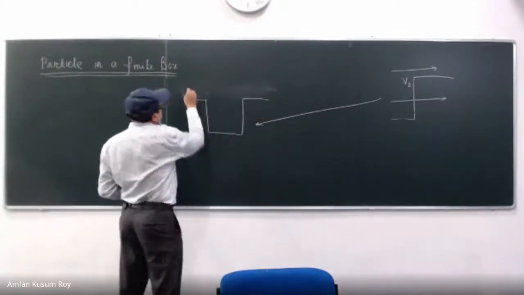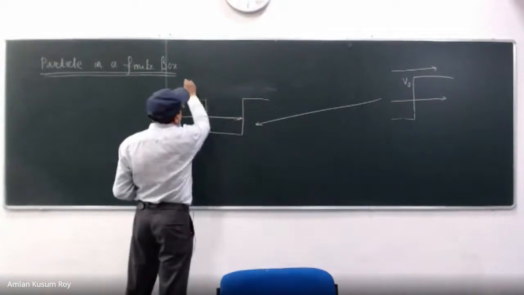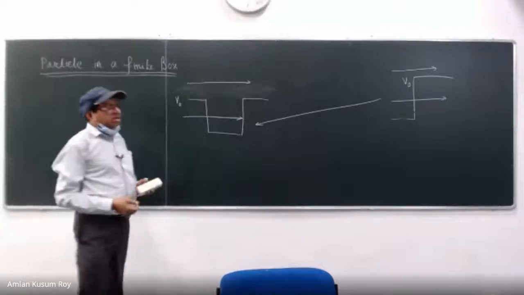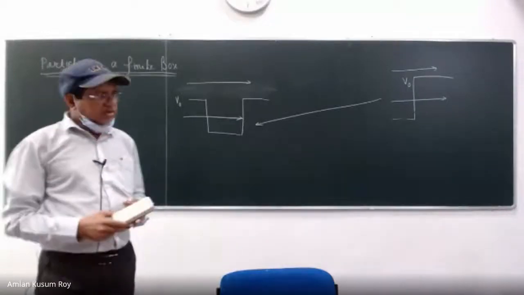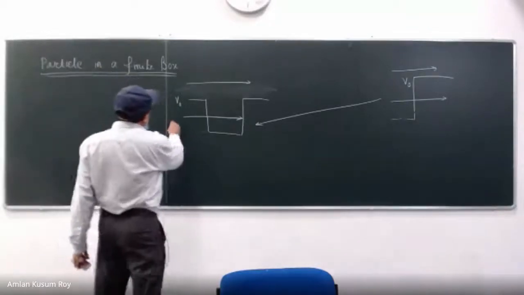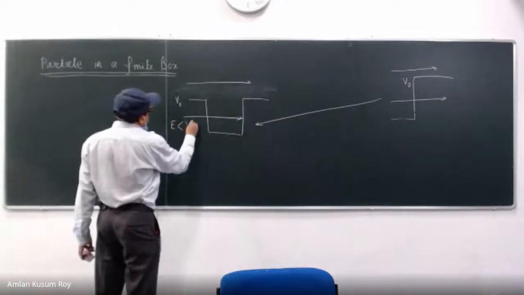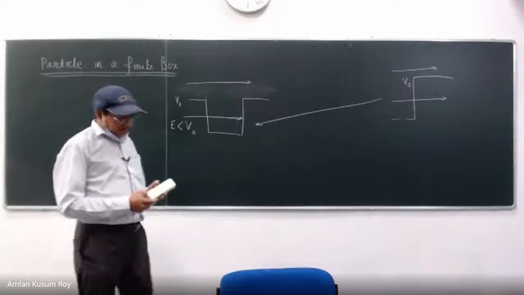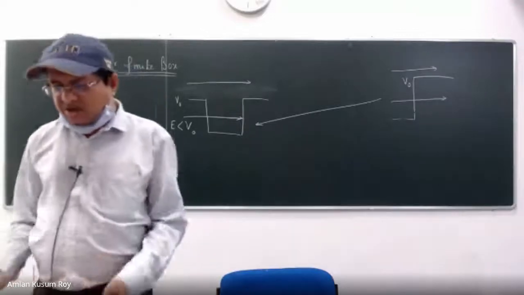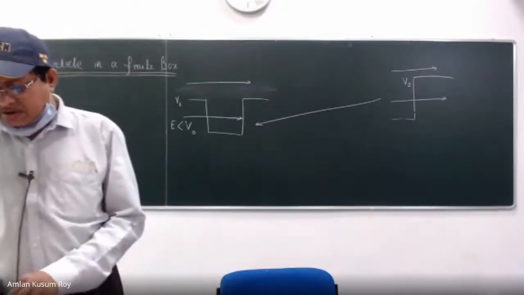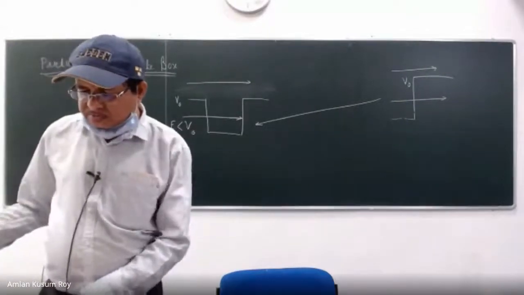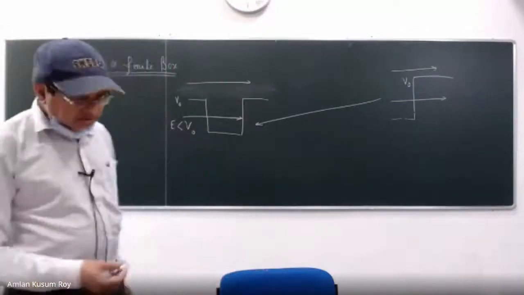So we'll again consider two cases. So this is my V0. I'll work first in the case E less than V0. So how do I solve this problem? Because after that some equations will be written. But what is the way to solve this problem? Just anybody please tell.